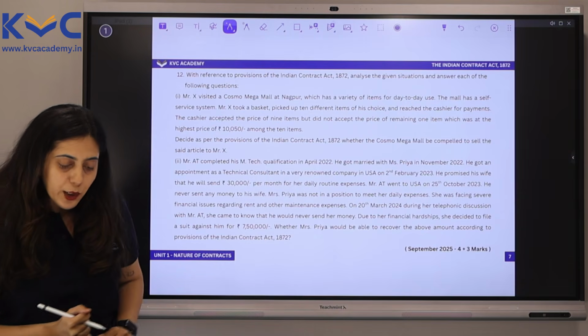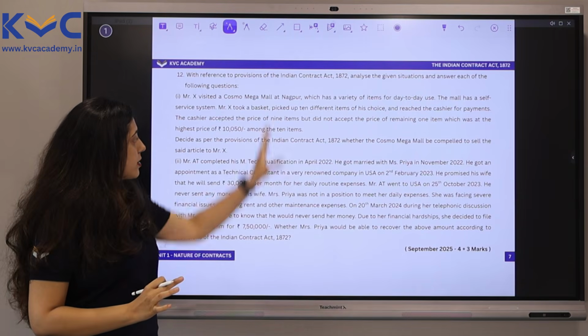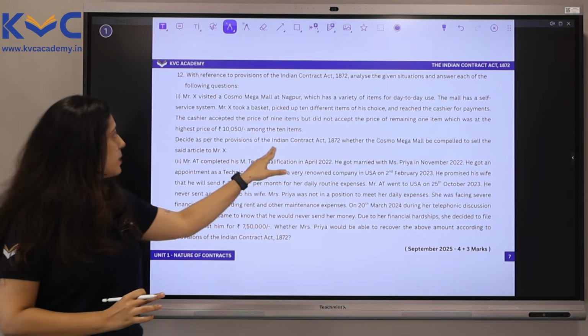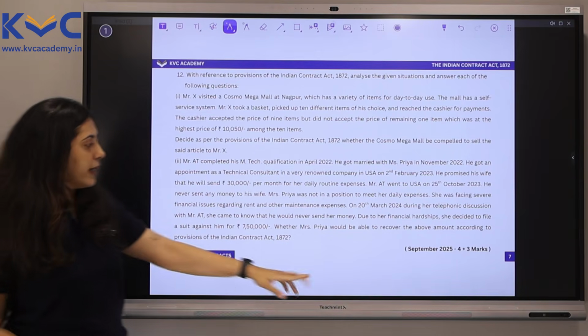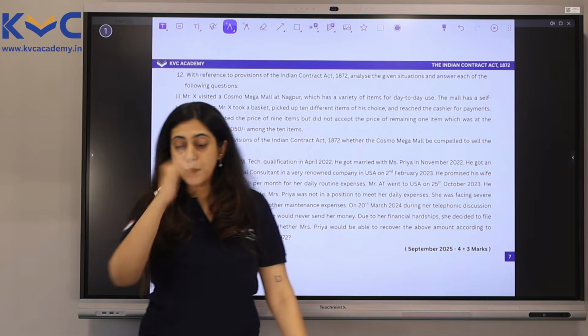Yes, I believe this is the final question. Again, this question has 2 parts. The first part carries 4 marks and the second part carries 3 marks. Okay, 4 plus 3. Let's approach it one by one.